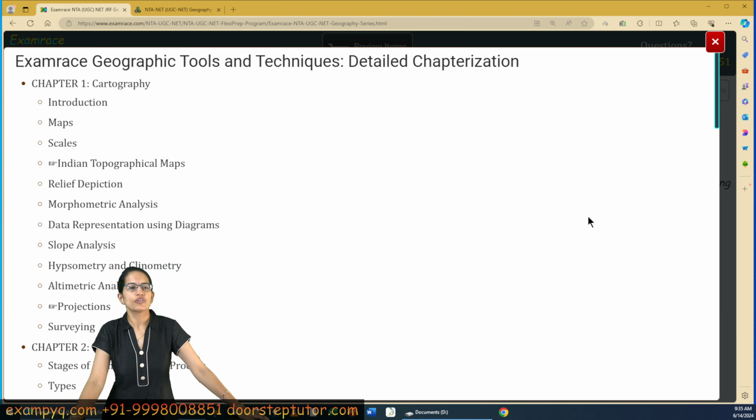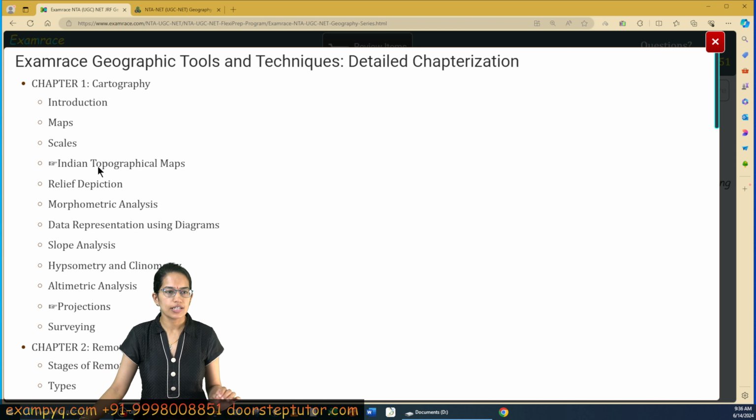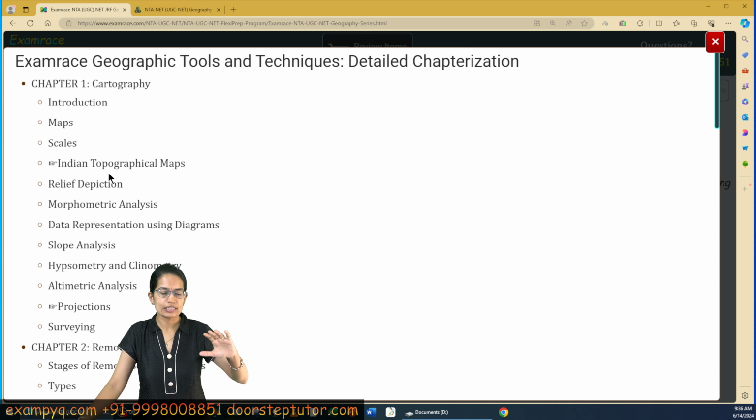So we would focus on geographical tools and techniques, some of the major questions that can be asked from this section. If you go on to the index for this book, you would understand that we have covered it in a very systematic classified format, where we have started with cartography, then we have focused on GIS, aerial photography, and finally remote sensing.